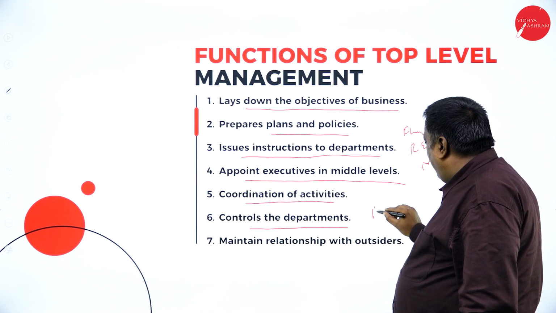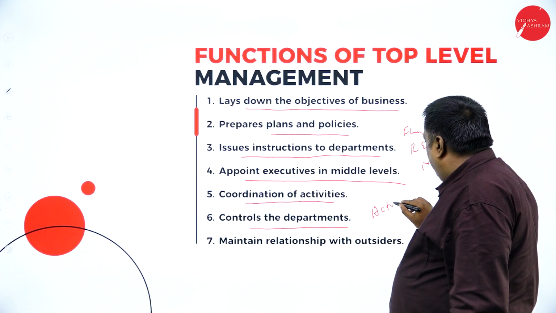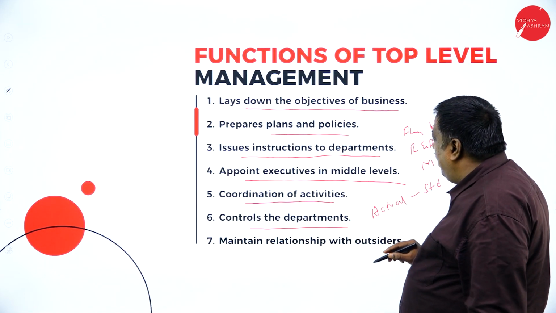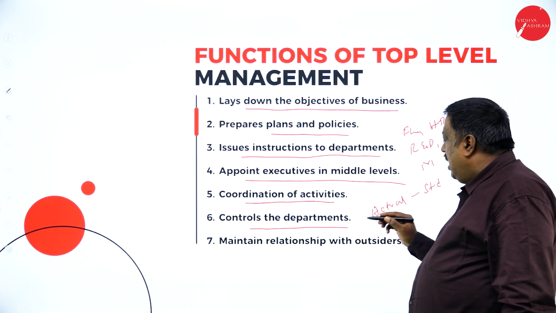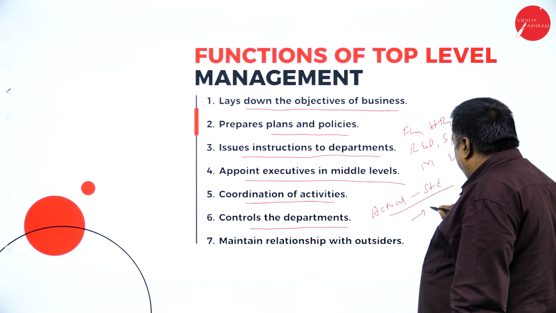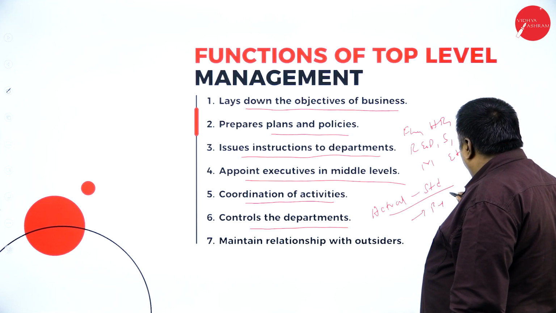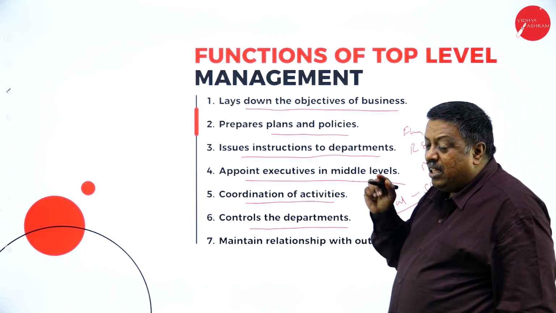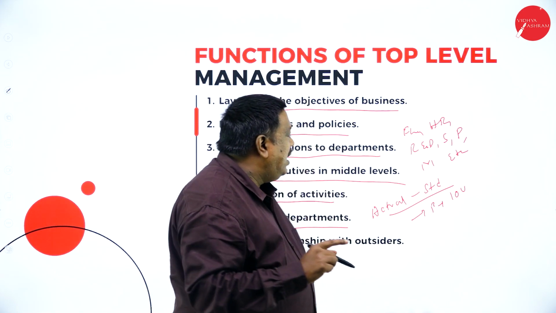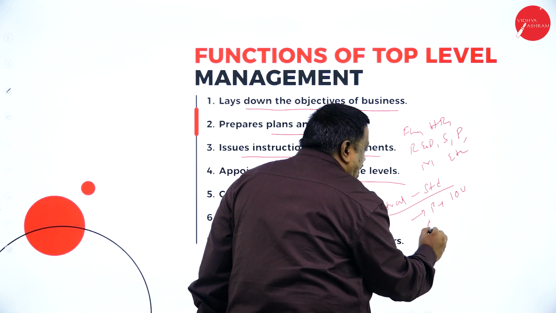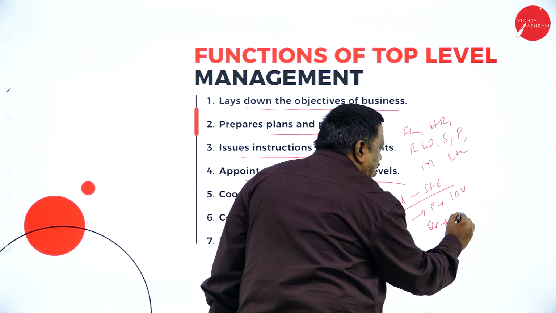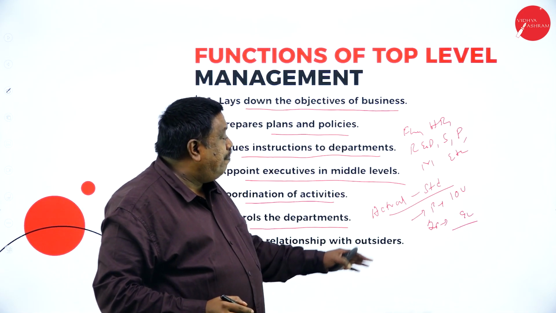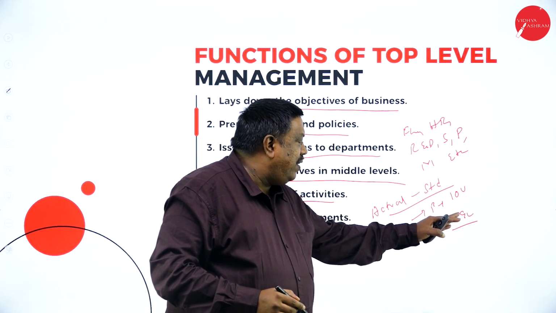It makes the comparison of actual and standard. It is nothing but they are going to have some standards. For example, in the production department, they say we are going to fix 10 units to be produced per day. They are saying we are fixing the standard of 10 units. After actual production, when they verify, 9 units the laborer had produced here. So they're going to have the comparison of the standard with the actual.